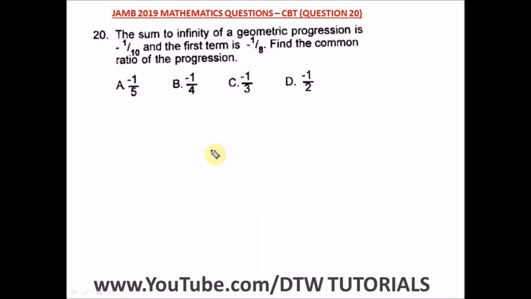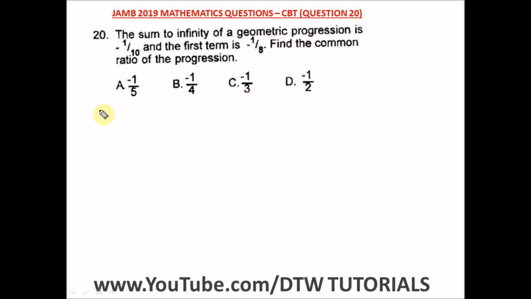Question 20 of the JAMB 2019 Mathematics Past Question, that's your UTME CBT exam. It says the sum to infinity of a geometric progression is minus 1 over 10, and the first term is minus 1 over 8. Find the common ratio of the progression. Okay, so this is GP, that's geometric progression.